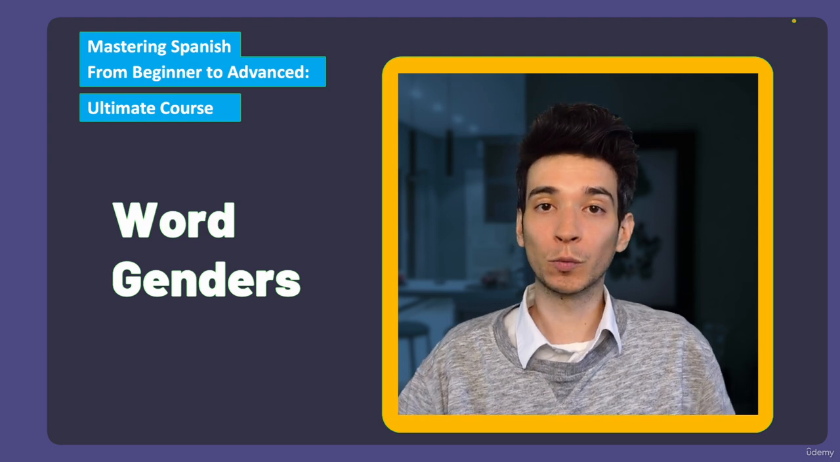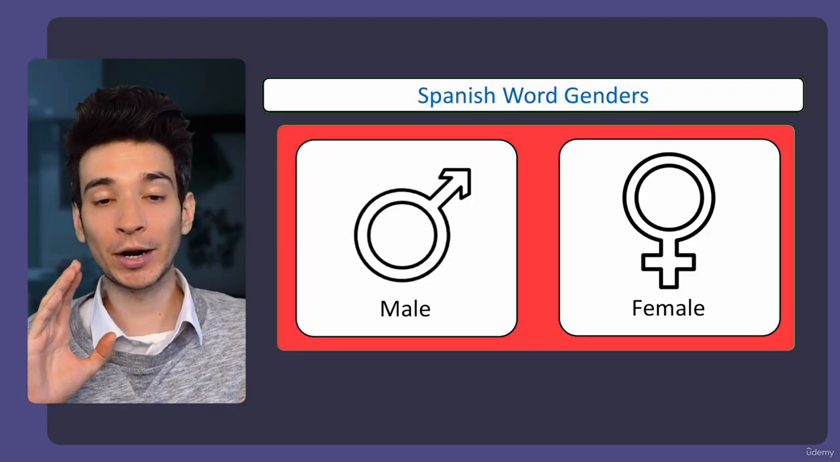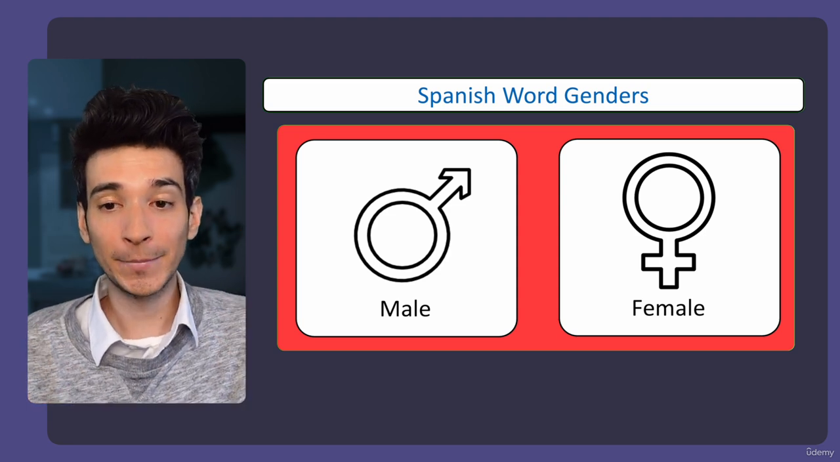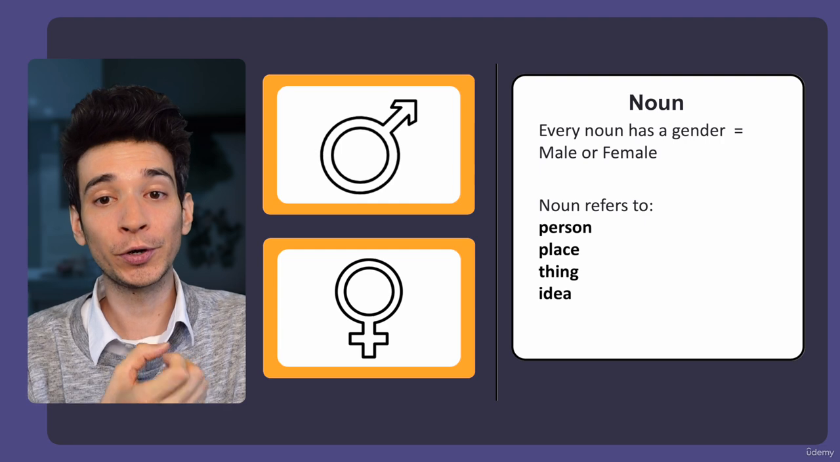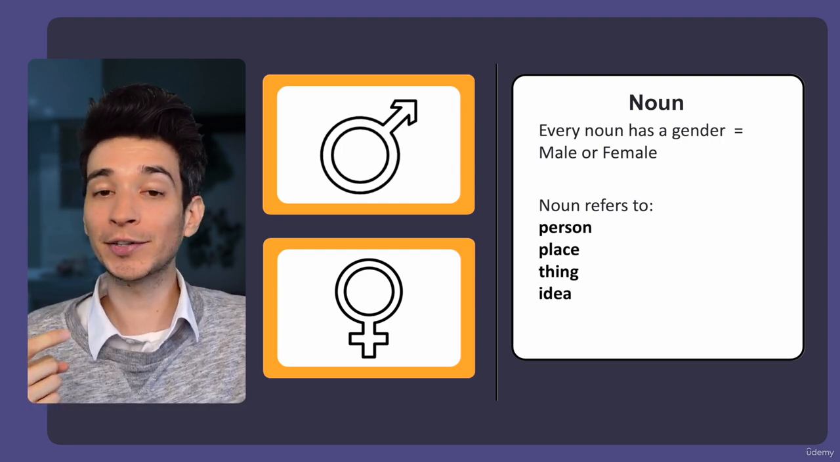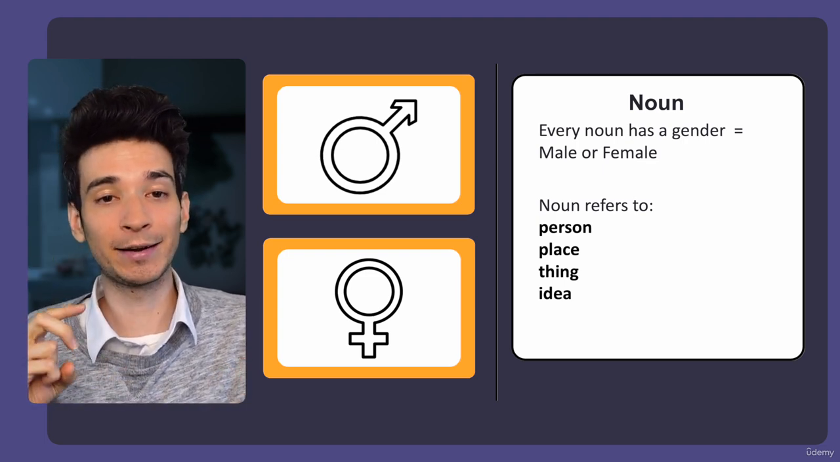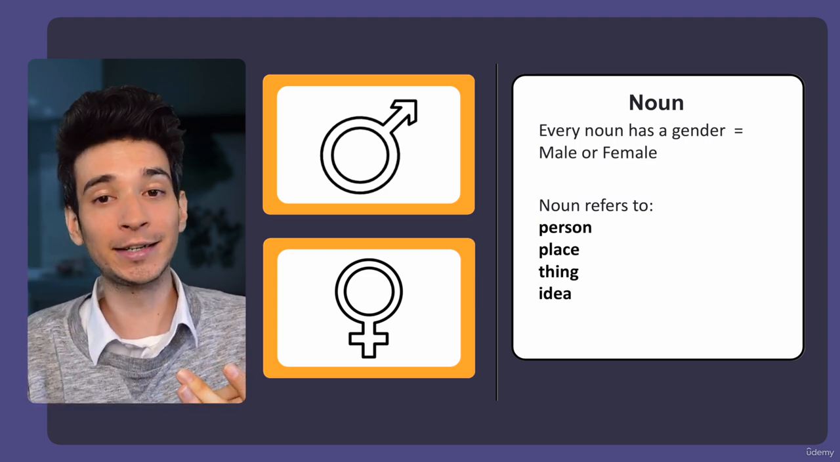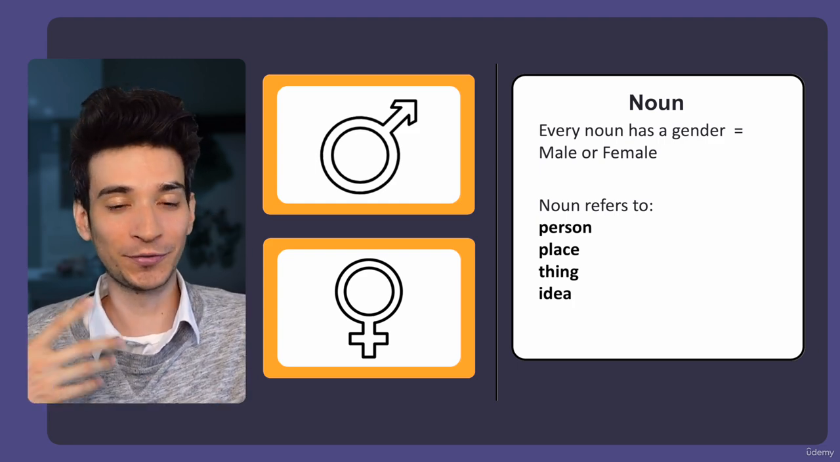Now we're gonna learn the word genders in Spanish. So in Spanish, there are two word genders, male and female. And what I mean by gender is that every noun has a gender. So for example, every noun, every person, every place, everything, every idea is either masculine or feminine. It's either male or female.